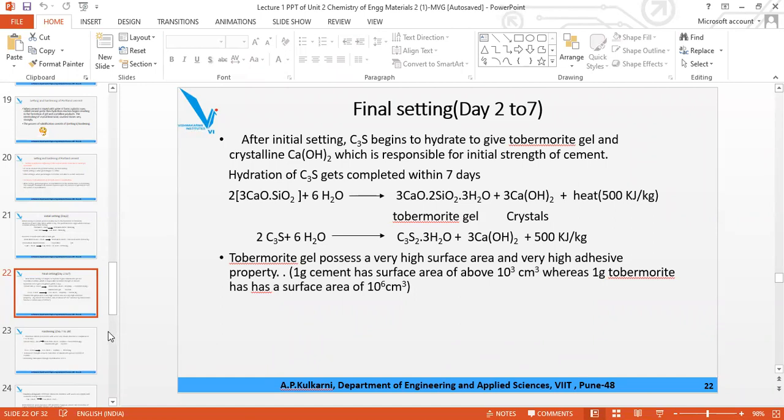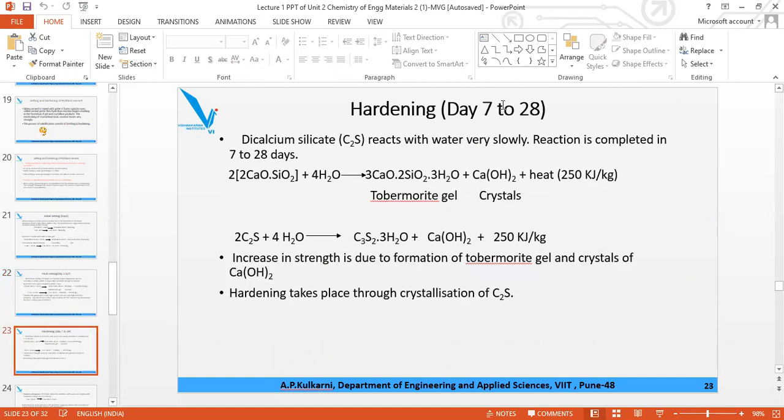And the last step is hardening, where it takes 7 to 28 days. After the cement paste is formed, a total of 28 days is required for hardening. The final strength will depend on the degree of crystallization. The more the crystallization, the more the hardness and the strength bearing capacity. The reaction responsible for hardening is that of C2S, dicalcium silicate.